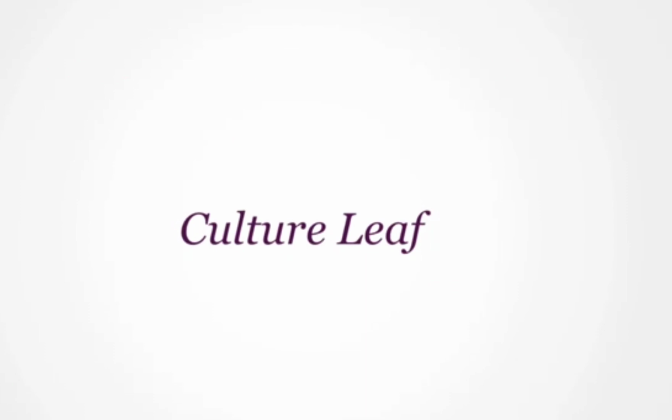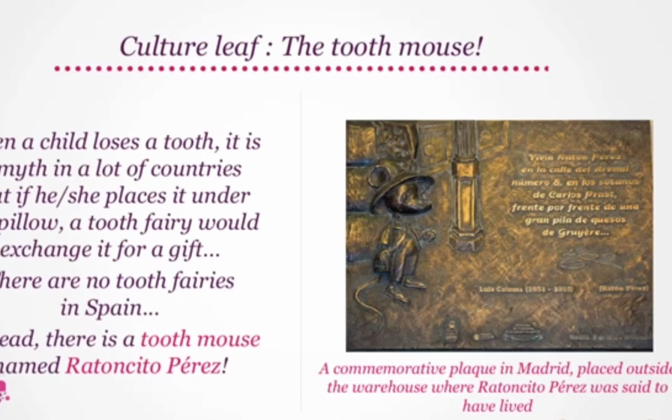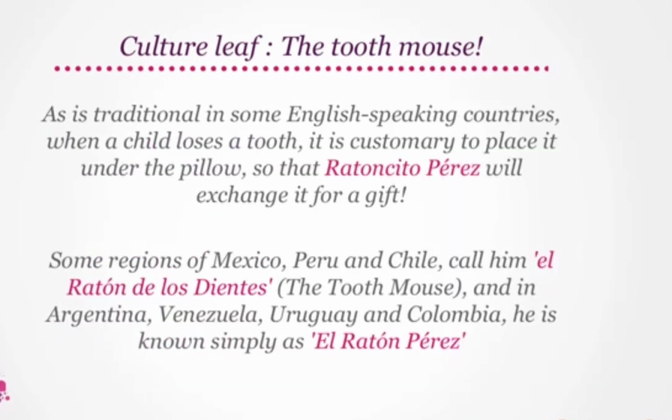All right, it's time for the culture leaf of the day. Today, we talk about the tooth mouse. When a child loses a tooth, it is a myth in a lot of countries that if he or she places it under the pillow, a tooth fairy will exchange it for a gift. There are no tooth fairies in Spain. Instead, there is a tooth mouse named Ratoncito Pérez. As is traditional in some English-speaking countries, when a child loses a tooth, it is customary to place it under the pillow, so that Ratoncito Pérez will exchange it for a gift.